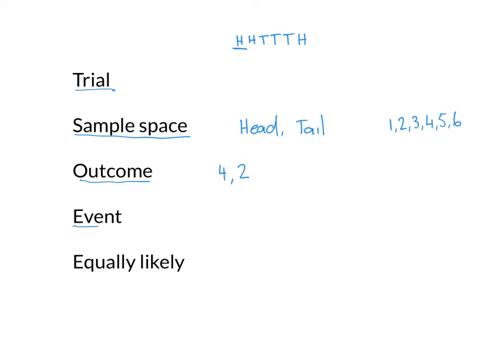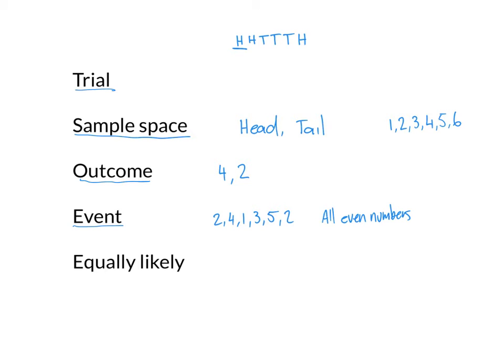Now, an event is just a collection of all the favourable outcomes, or all the outcomes that we want. So for example, if I roll a dice 6 times, I might get a 2, a 4, a 1, a 3, a 5, and a 2. So I might be interested in the event where all even numbers are shown.